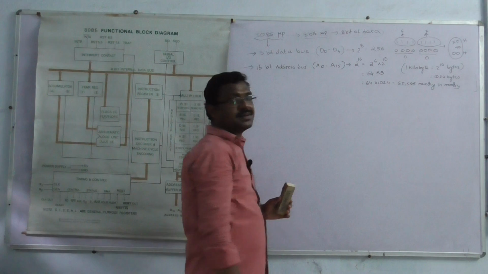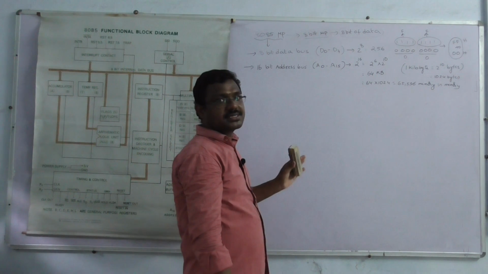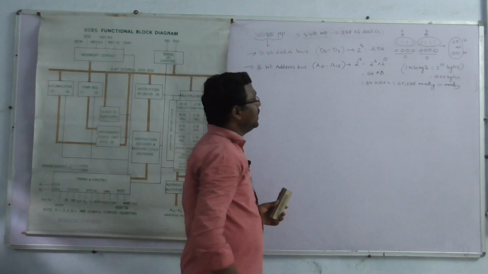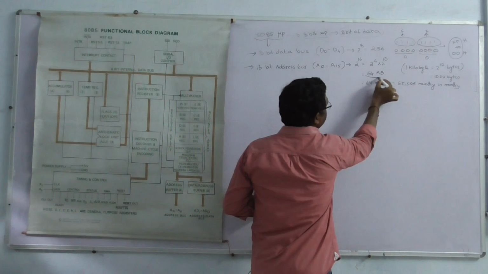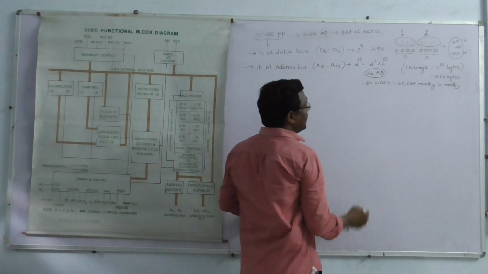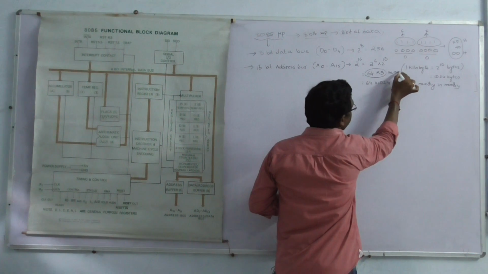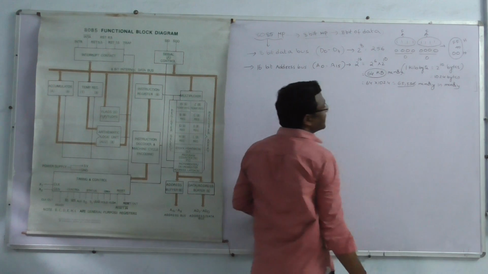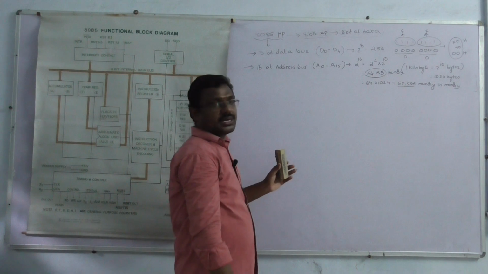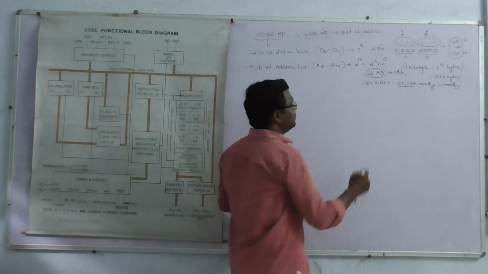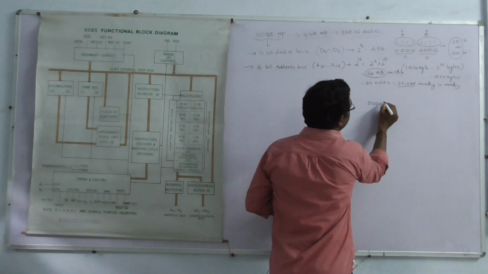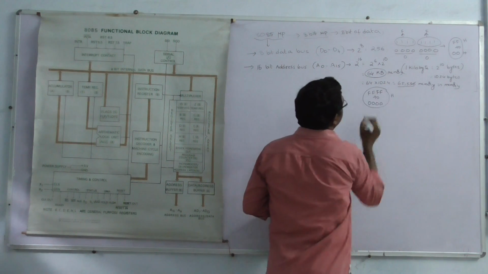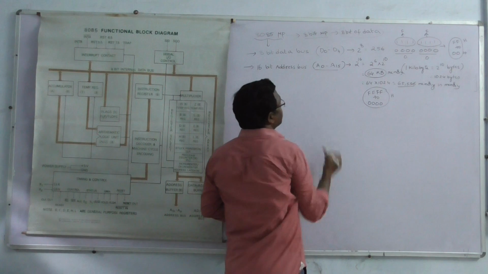How much memory can the 8085 microprocessor support? The 8085 microprocessor can support 64 kilobytes of memory. In that 64 kilobytes of memory, how many memory locations? 65,536 memory locations. This value is converted to hexa, from 4 zeros to 4 Fs.